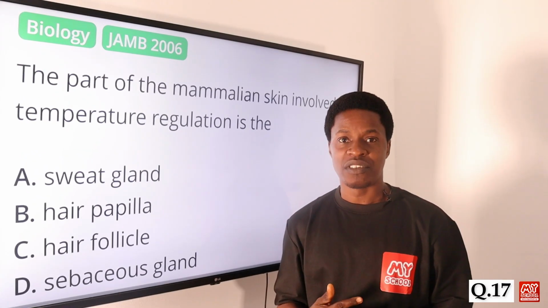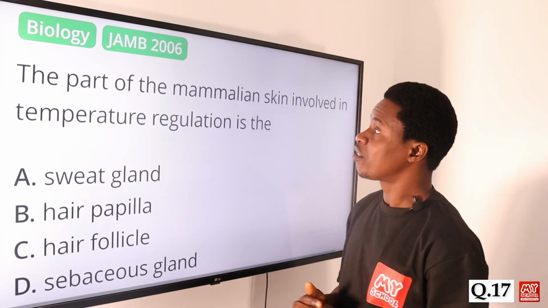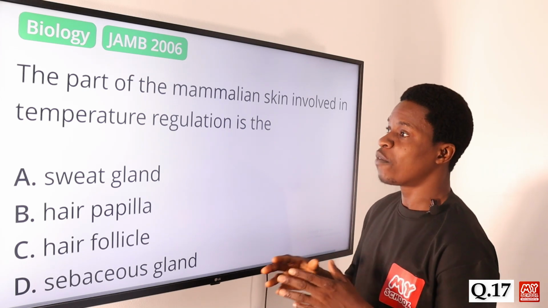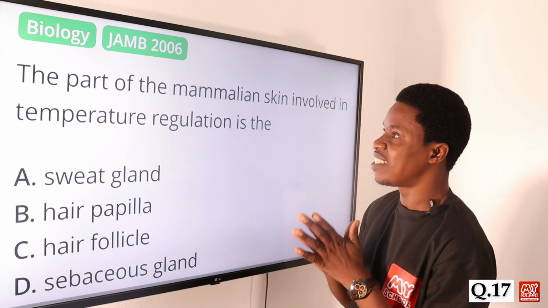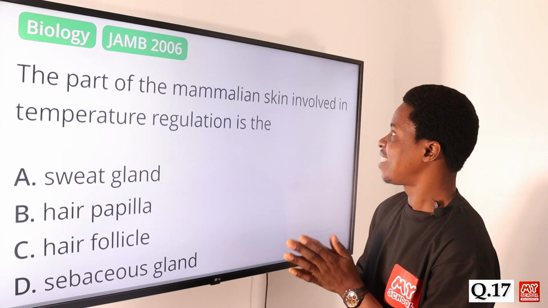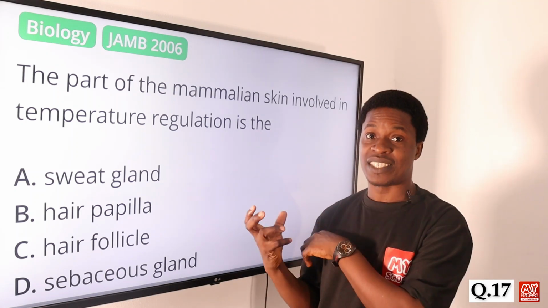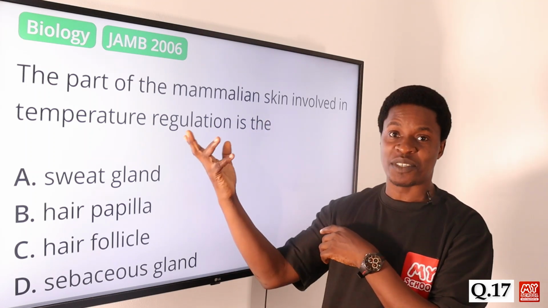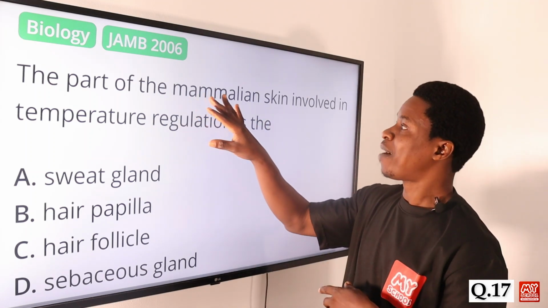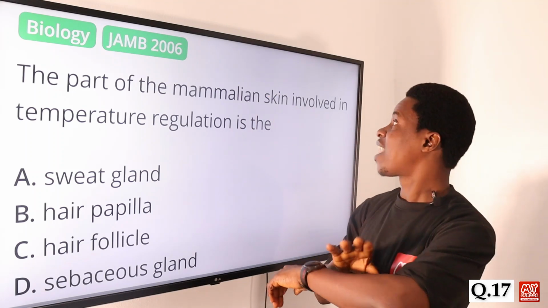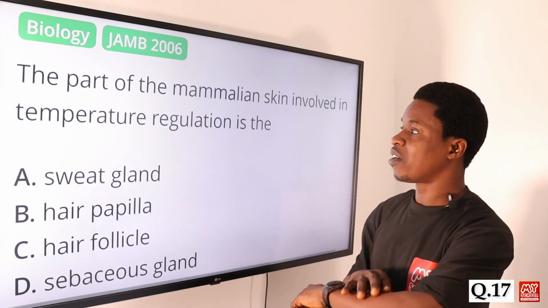Now let's move on to question number 17. The part of the mammalian skin involved in temperature regulation is the what? You know that there's also a part of the brain that regulates temperature, but this is talking about the part of the mammalian skin that is involved in temperature regulation.